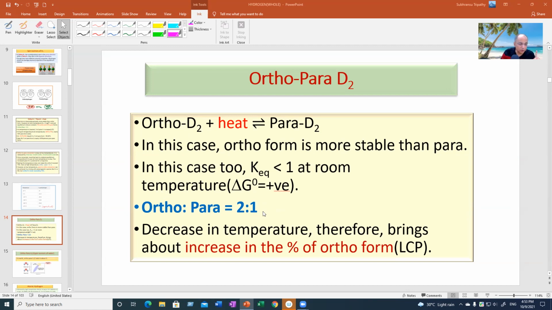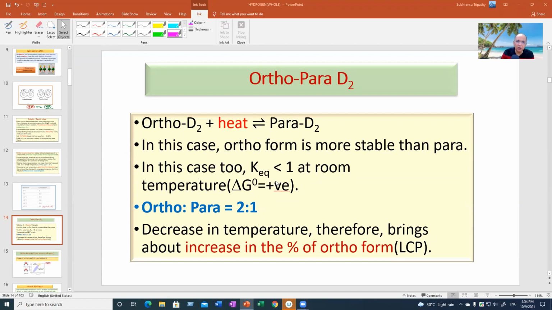But the common point is that ortho is more abundant than para. The uncommon point is that lowering the temperature increases the ortho form for deuterium, but increases the para form in hydrogen. The common factor is that the equilibrium constant is less than 1 for both. But the ratio was different, 3:1.